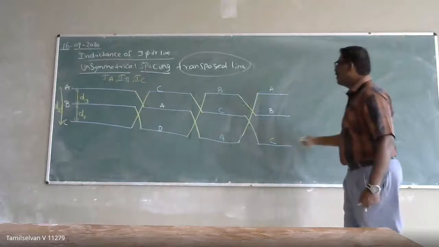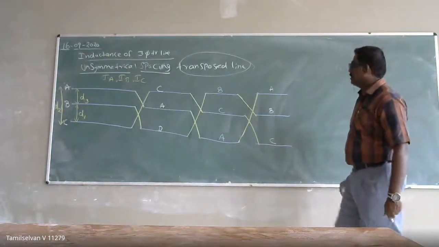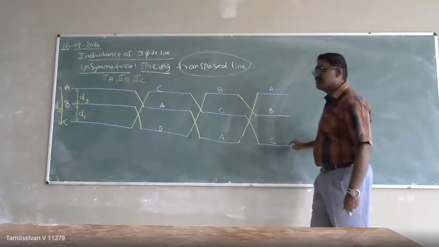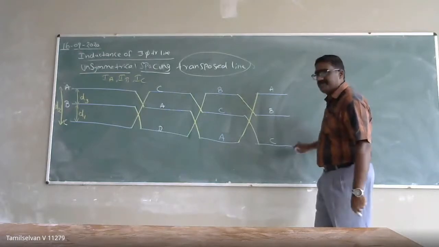So this line is called a transposed line. Now if I measure the voltages, the voltage will be even.